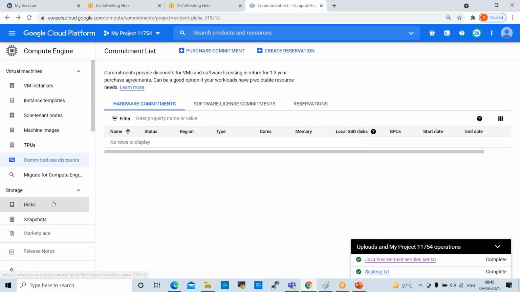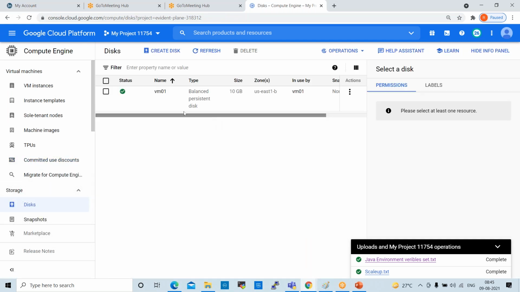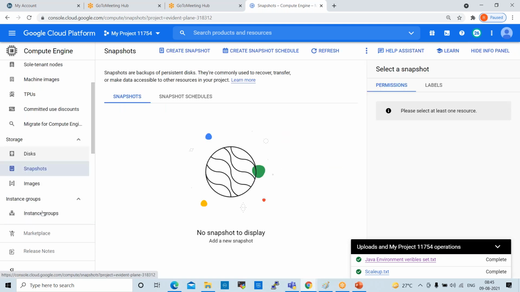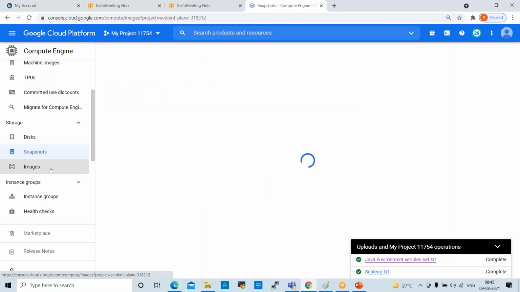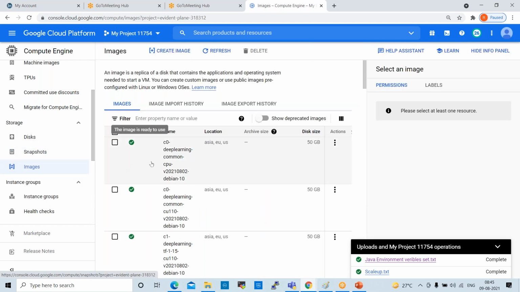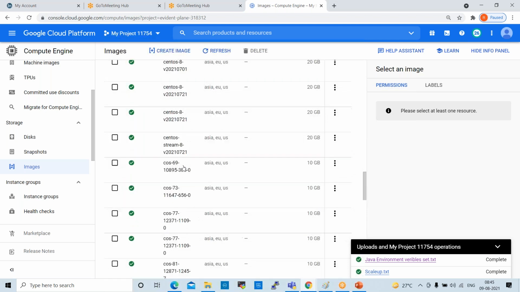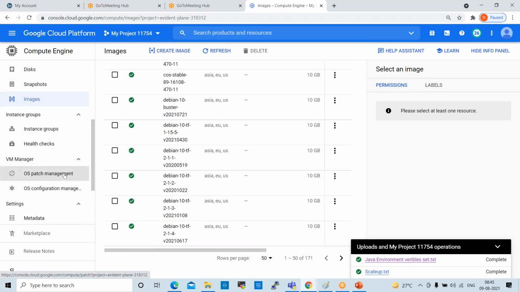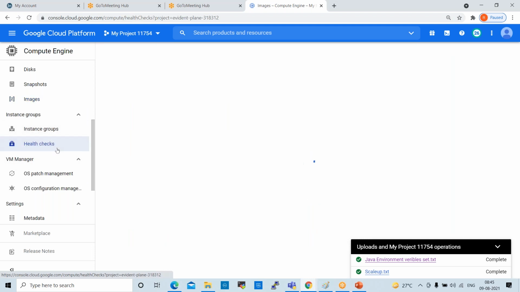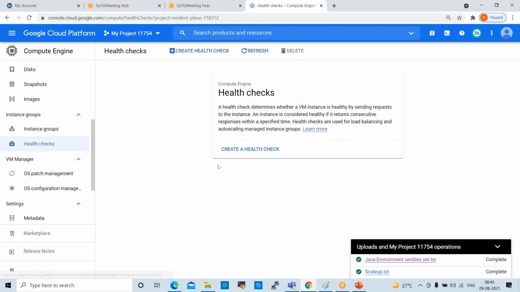Next one is disks. These are the disks available, whatever disks are available, you can check them out. Snapshots. Next one, images, like AMIs. So these are the default images which are available on our console. Yeah, instance groups also can be created, and health checks also you can use. Create a health check for your computing.